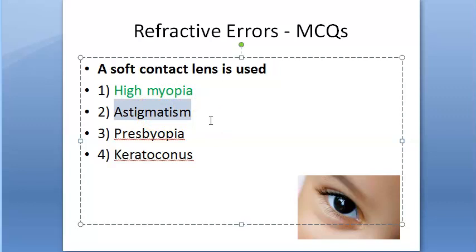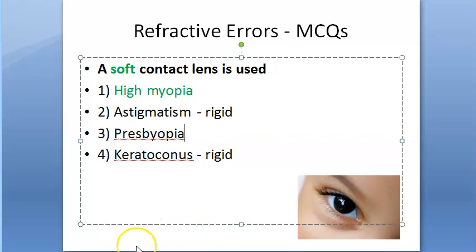Soft probably in very low astigmatism. In keratoconus also contact lens can be used, but again here they are saying rigid.